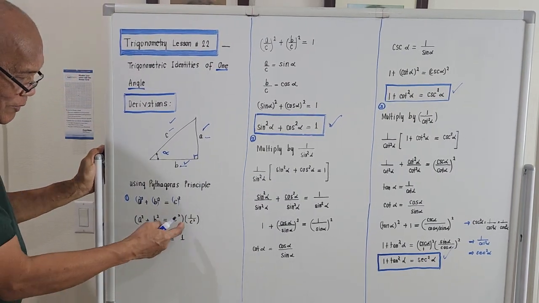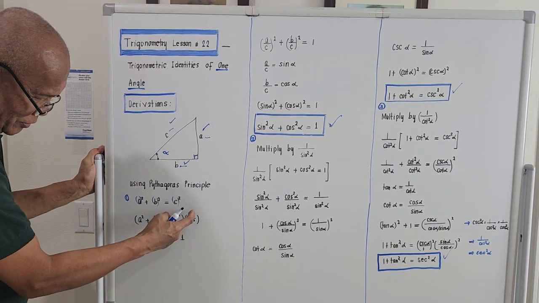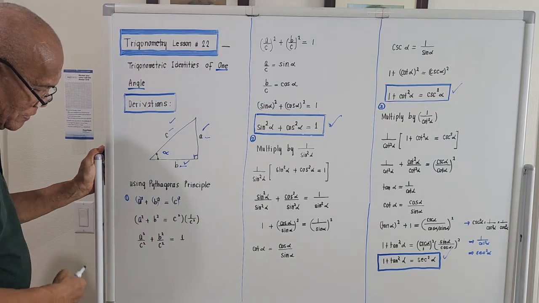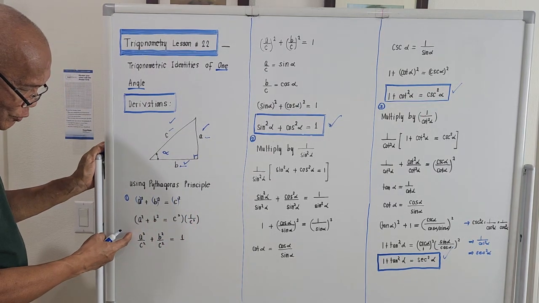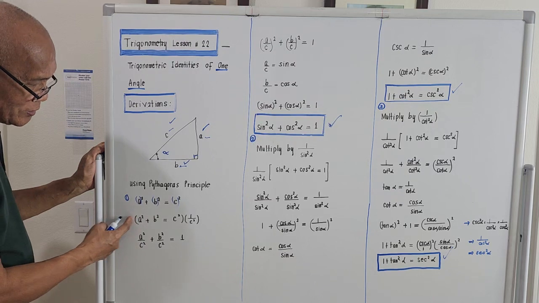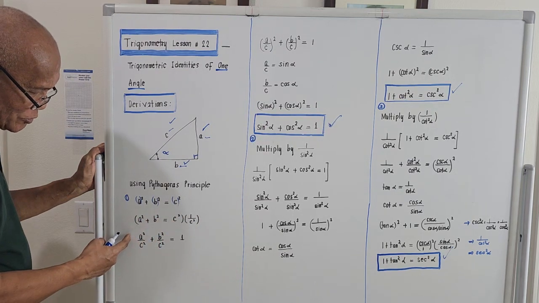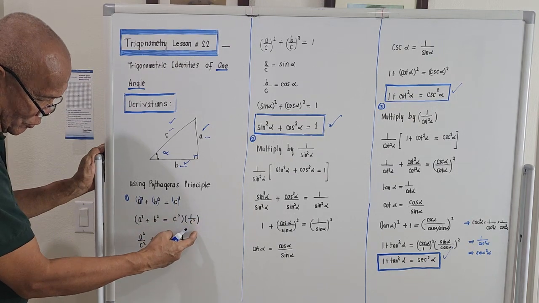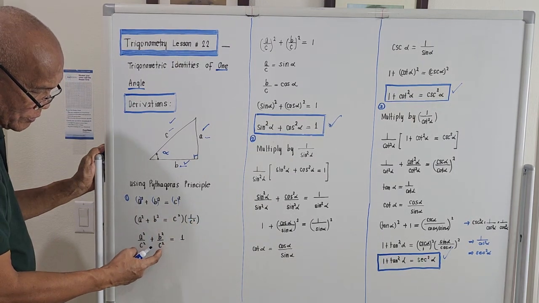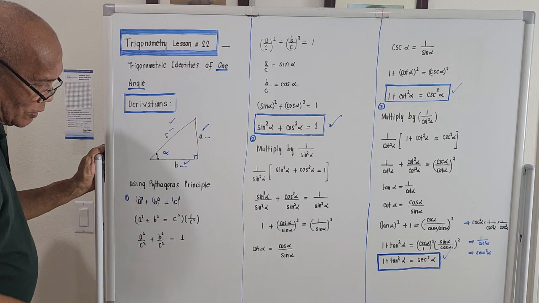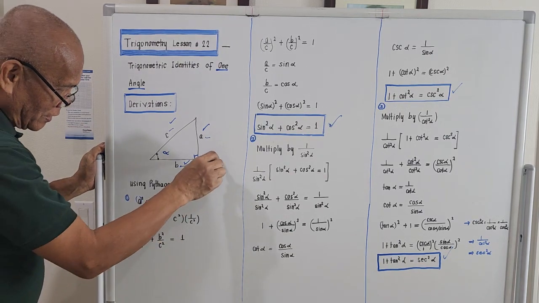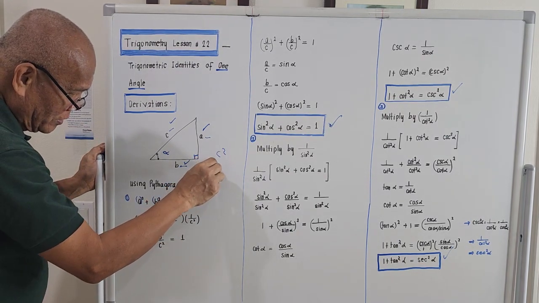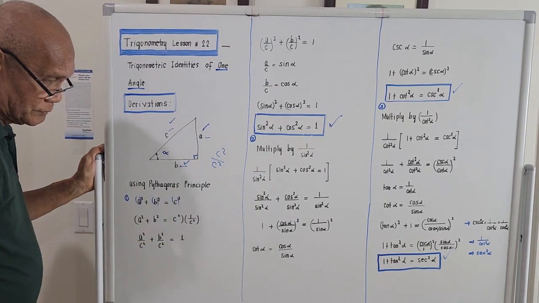If we expand this, we will distribute this 1 over C square individually. A square times 1 over C square will be A square over C square. And B square times 1 over C square is B square over C square. And this should be equal to, for the right hand side, C square over C square.